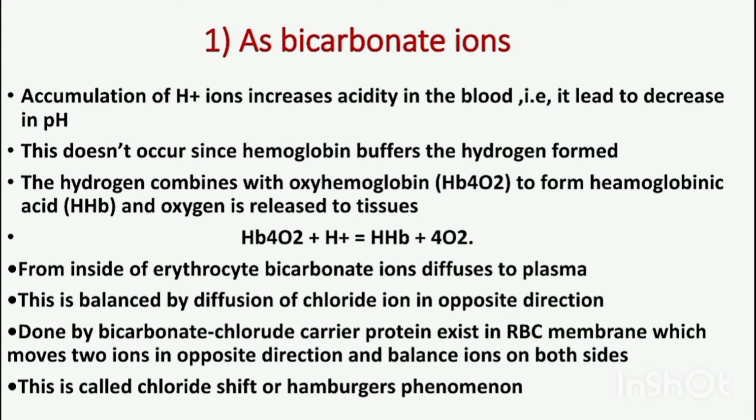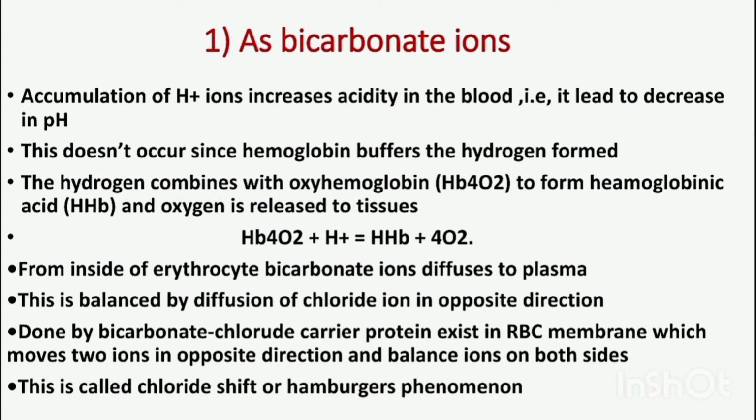Now we learn about the Hamburger's phenomenon or the chloride shift. In this case, the bicarbonate ion will move from the erythrocyte into the plasma. Erythrocytes are the red blood cells. So the bicarbonate ions that are formed inside the red blood cell will start to move into the plasma. To balance the ions, the chloride ions that are present in the plasma will start to move inside the red blood cells. This occurs to balance the ions on both sides.